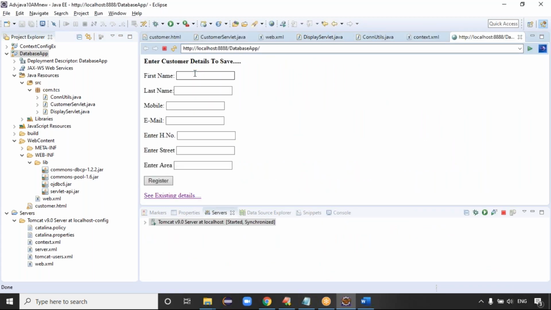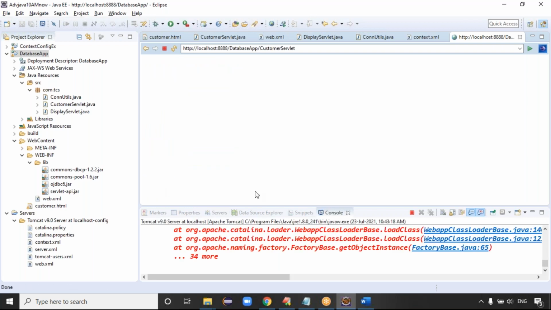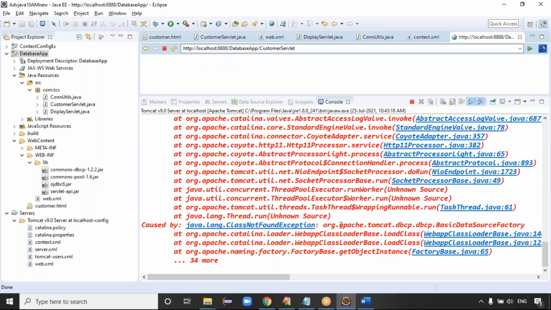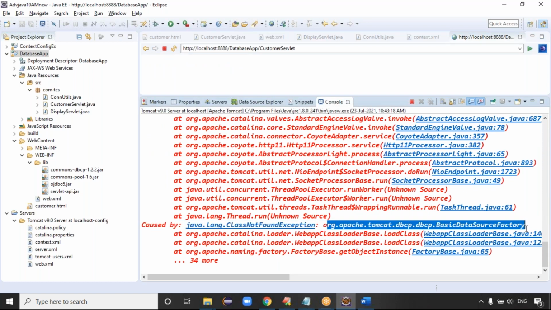Application is open. Can you enter some BBB here? So some number like 88989, an email like bbb@gmail.com, house number something like 1222, street like BBB, area like BBB. If we click on the register button, see guys, we got an issue. Why did we get the issue? It says this class is not working: class not found exception, because intentionally I didn't place the jar file.